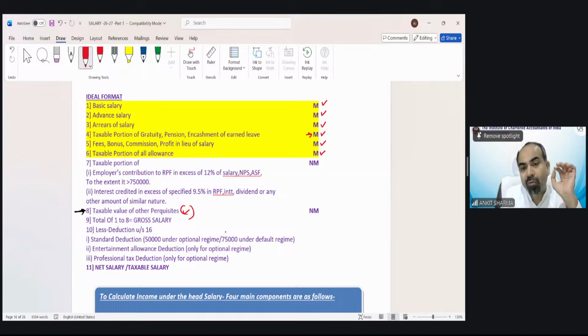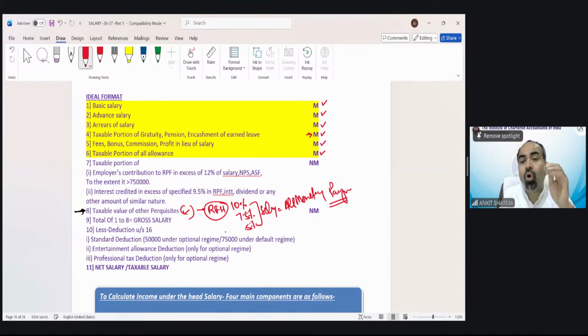So when I need to calculate the rent-free house value, I have to find out 10% of salary, or 7.5% or 5%. And the salary meaning is all monetary payments. But out of all these monetary payments, we will not consider point number 4, because that would be available after retirement.